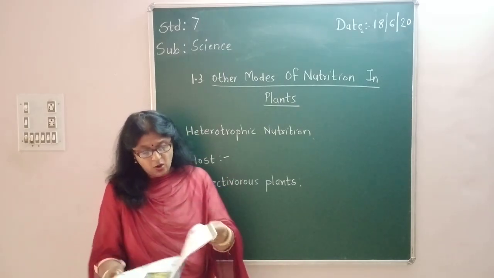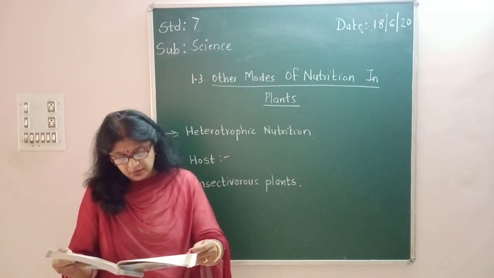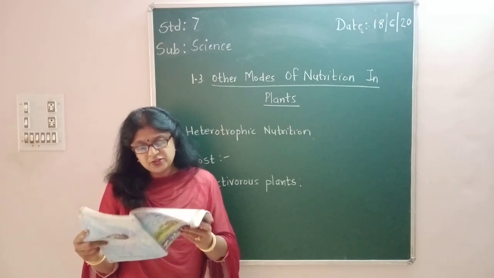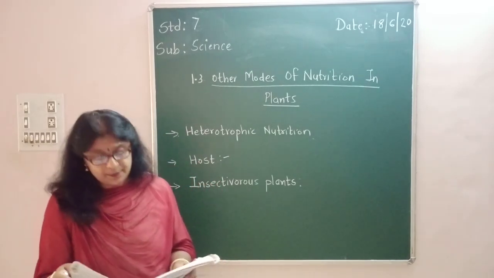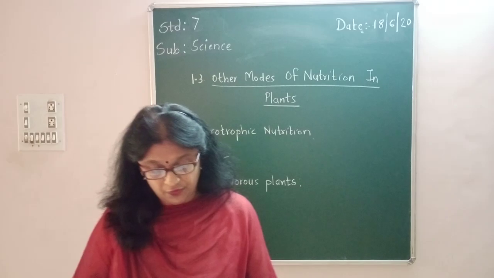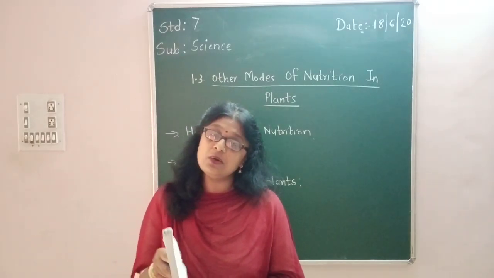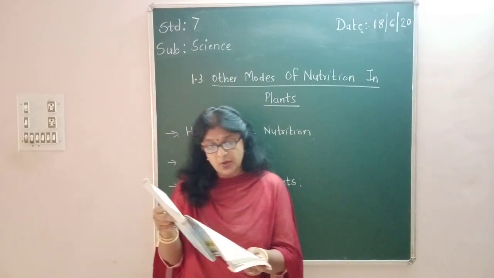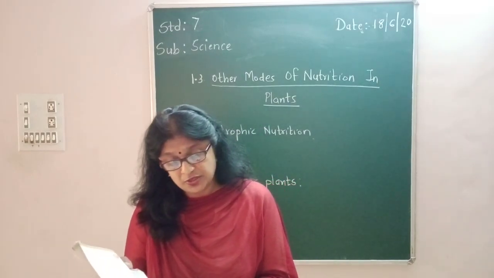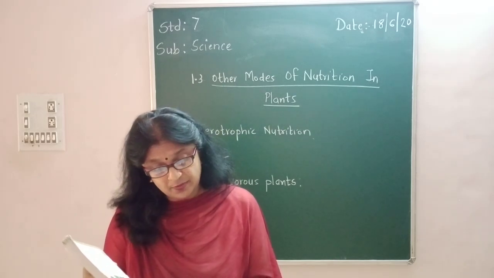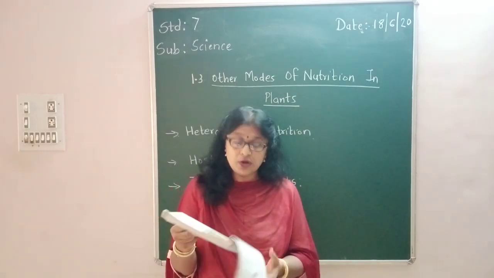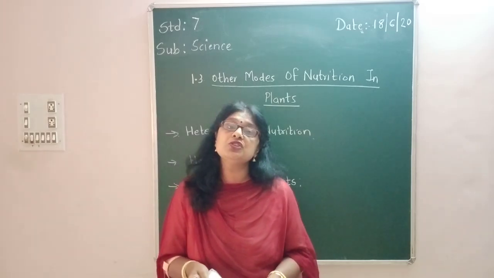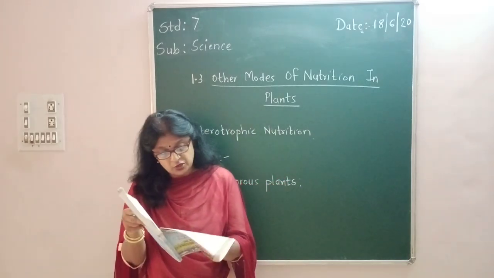Fine. You can see on page number 4 that there are some plants which do not have chlorophyll. They cannot synthesize their own food. Synthesize means they cannot make their own food. So how do they survive, and where do they get the nutrition? Like humans and animals, such plants depend on other sources for their nutrition. So they use the heterotrophic mode of nutrition.